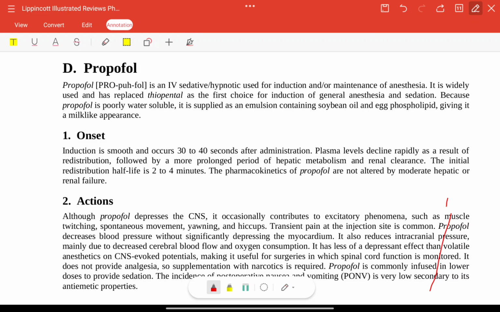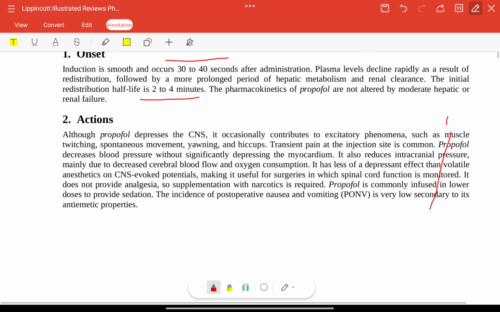Now propofol, the drug, which is IV, a sedative hypnotic. It is used for induction and/or maintenance, in 2 stages of anesthesia. It is poorly water soluble and onset occurs 30 to 40 seconds after administration. Initial redistribution half-life is 2 to 4 minutes.